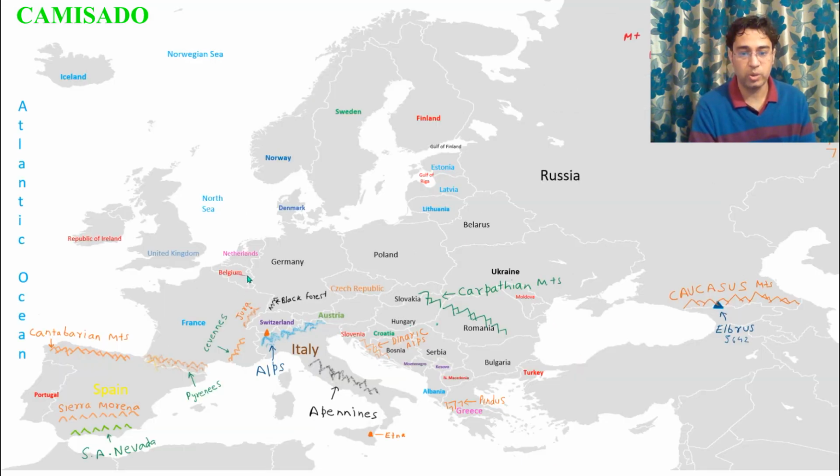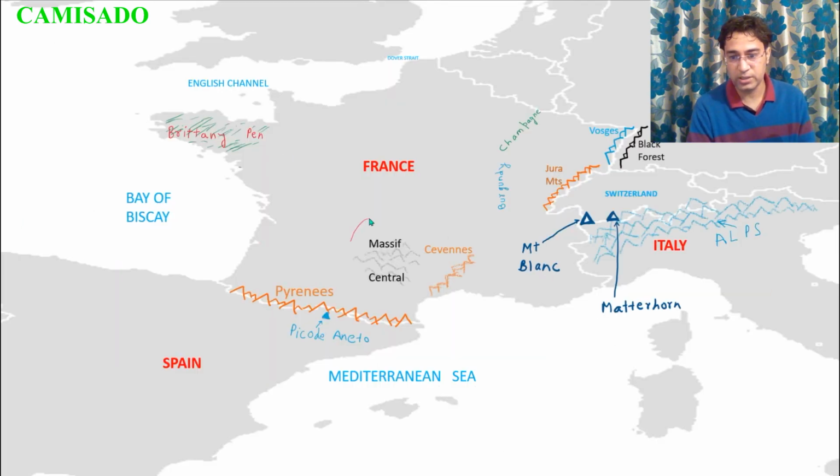So let us now go to France. In France, this region is called Massif Central. It is a highland region. These are the Cevennes Mountains, and these are the Jura Mountains. The Jura Mountains form a natural border between France and Switzerland, and these are the Vosges, which lie in France, whereas the Black Forest lies in Germany, and both of them are block mountains.